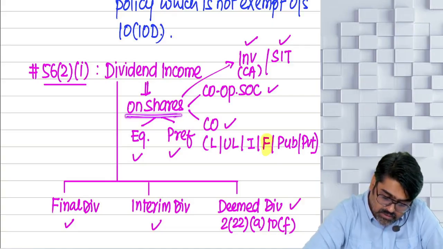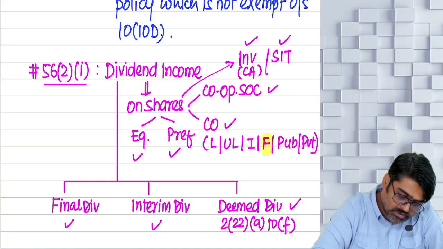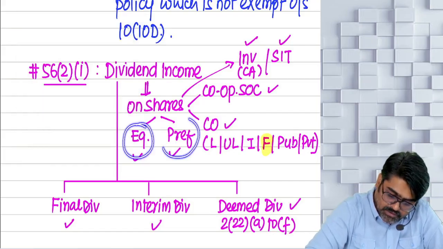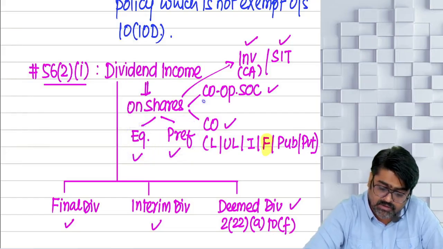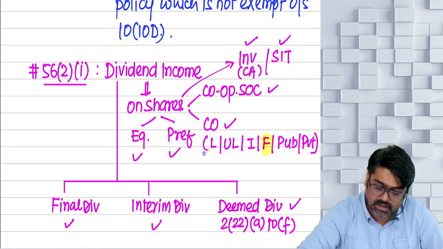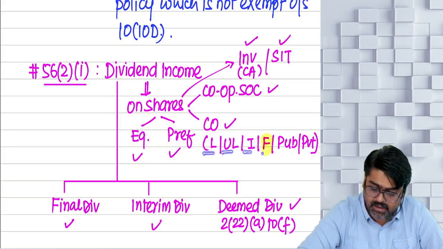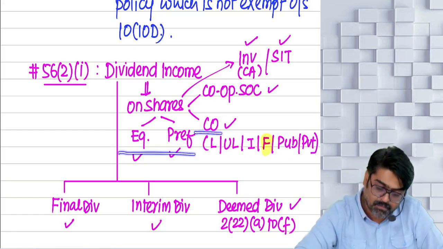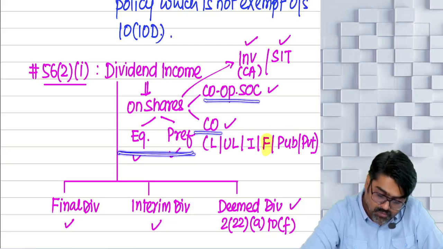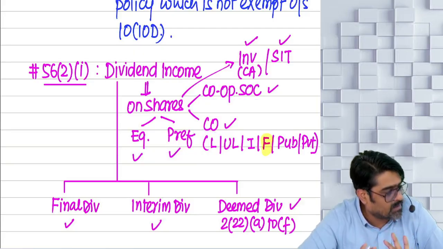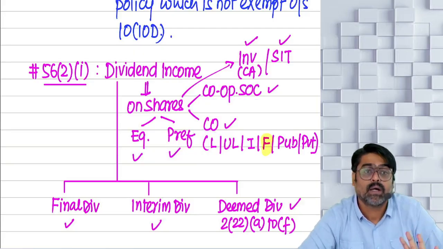So now tell me, dividend on what? Sir, dividend on shares. Shares can be equity shares, shares can be preference shares. Shares can be of any cooperative society, shares can be of any company, whether listed, unlisted, Indian, foreign, public, private limited, will not make any difference. Any type of shares of a company, any type of shares of a cooperative society, on those shares, whatever dividend, whenever it comes, will always be classified under the head IFOS.